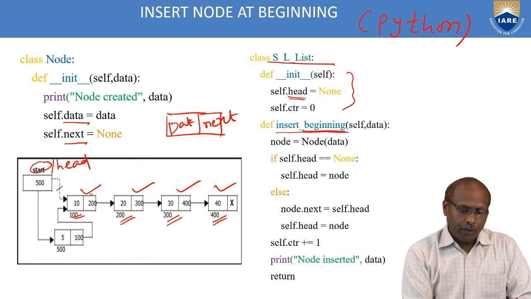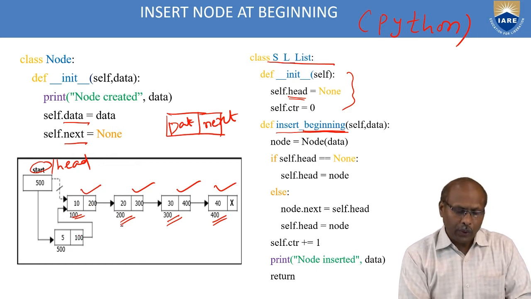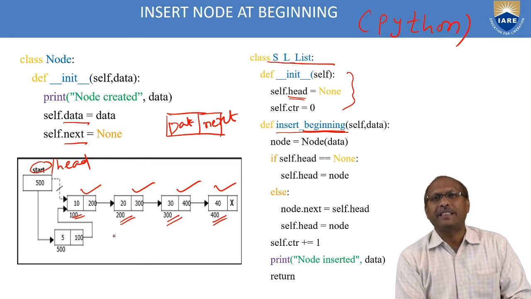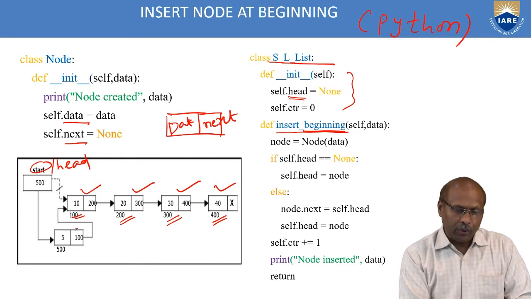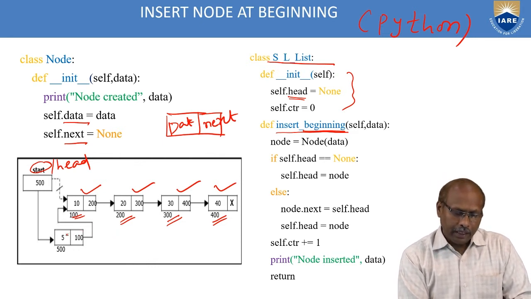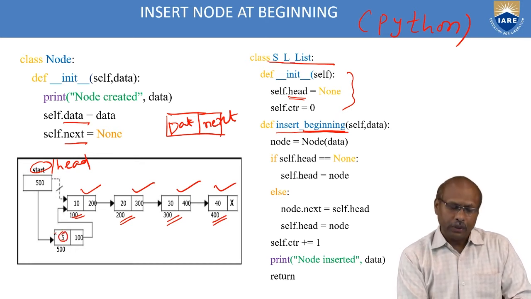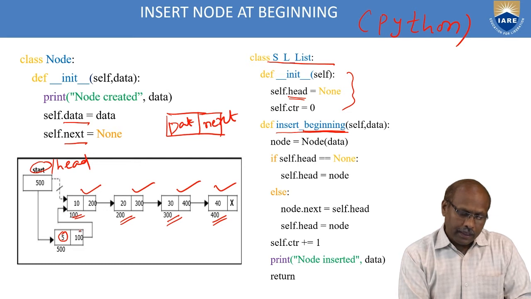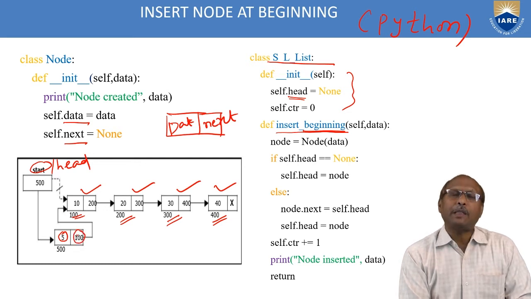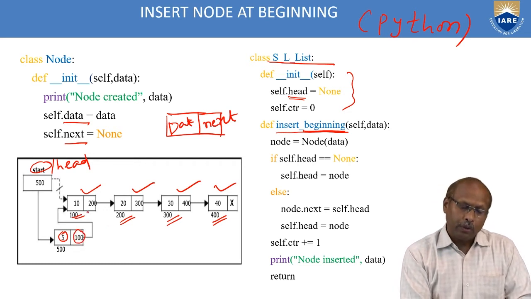Okay. Now, I want to attach a node at the beginning. If you want to attach at the beginning, what are the things you have to change? First of all, I have to create a node. After creating the node, I will read the value for the node. And this new node's next part should point to the first node. What is the address of the first node? That is 100. This 100 I have to store here.